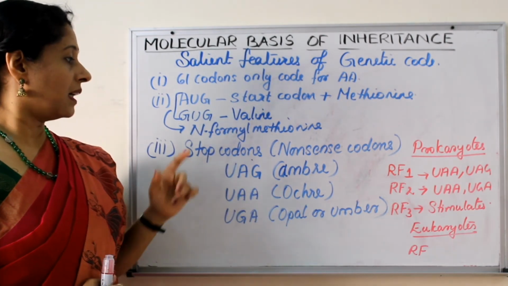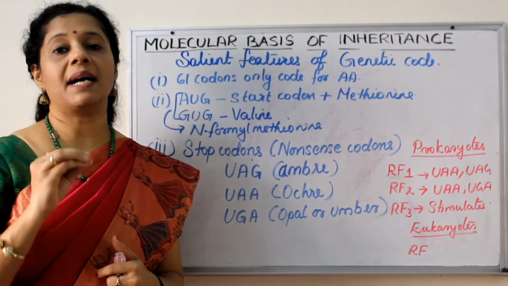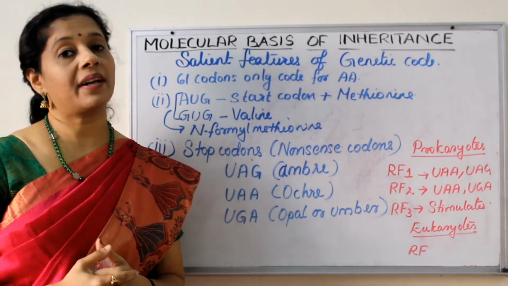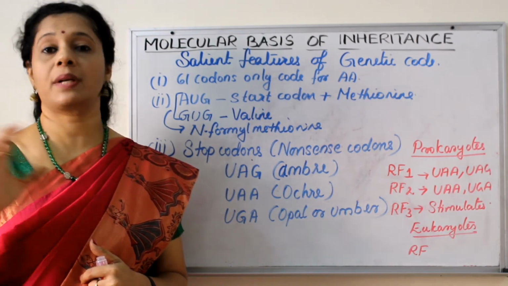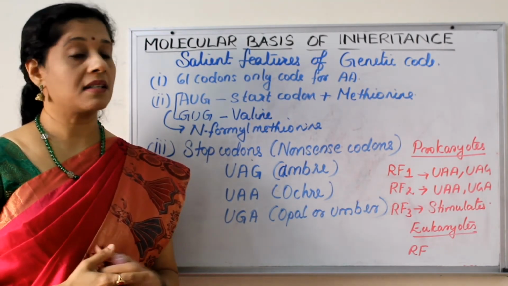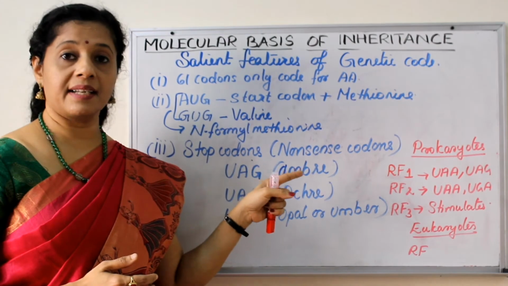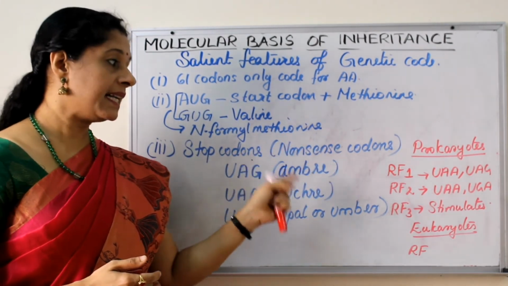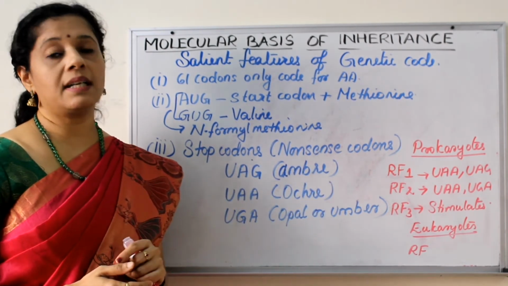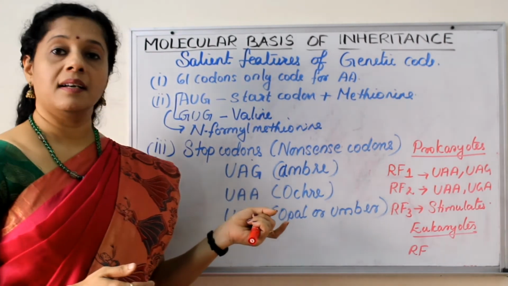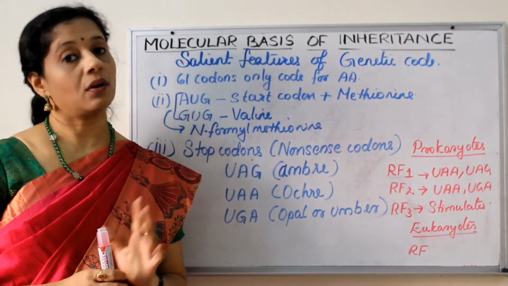Now, when it comes to the stop codon, there is no tRNA coming and binding to that stop codon. Then who can recognize that? There are release factors helping in the termination of protein synthesis. The release factors are of three different types in prokaryotes. Release factor 1 can recognize UAA as well as UAG. Release factor 2 can recognize UAA or UGA, whereas the third release factor stimulates the other two. Whereas in eukaryotes, a single release factor can recognize all three stop codons.